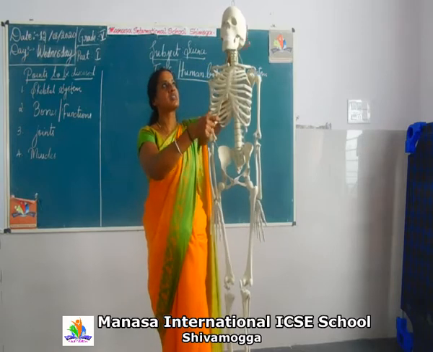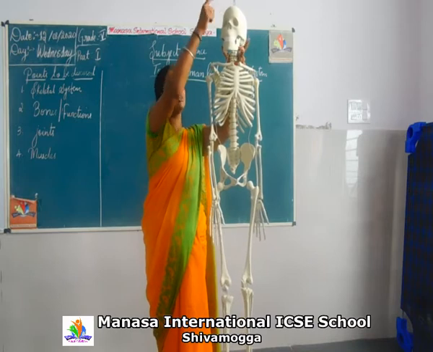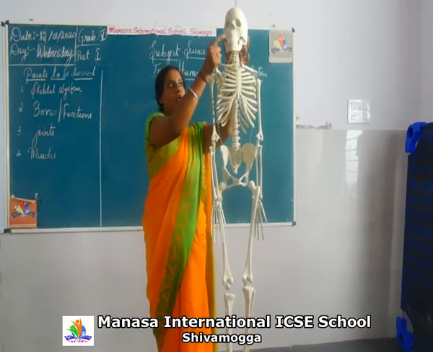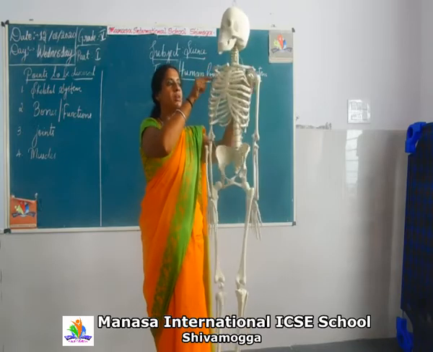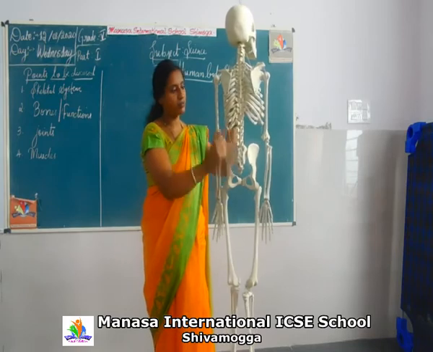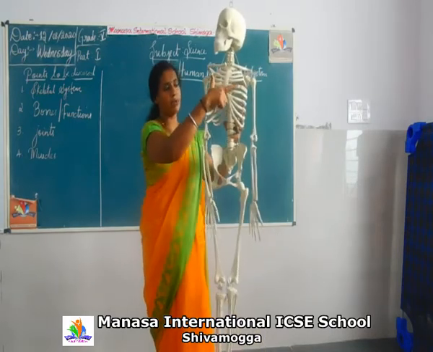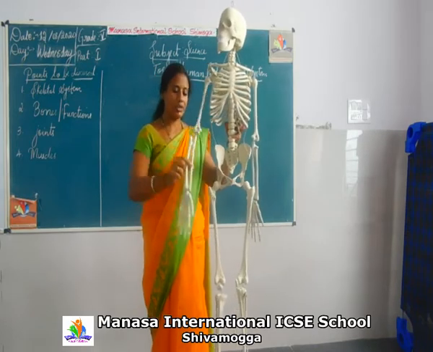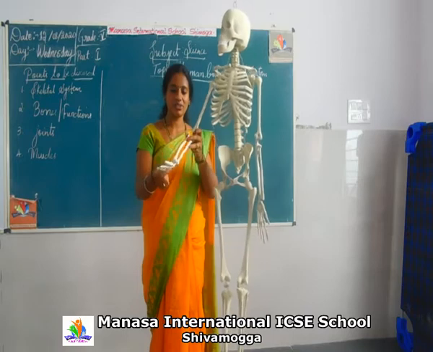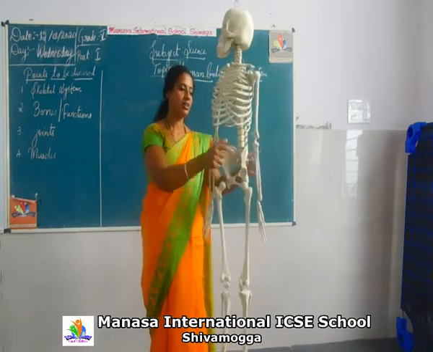So this is the skull part. This is a flat bone and this is the skull. This is the upper jaw and this is the lower jaw and this is the vertebral column. Here we have the ribs, the rib cage, and we have the upper arm, the hands, the fingers, and the pelvic girdle, or the hip girdle as you can see.